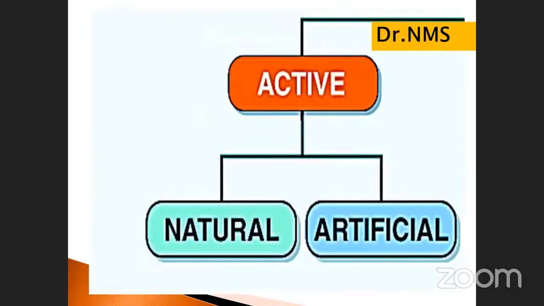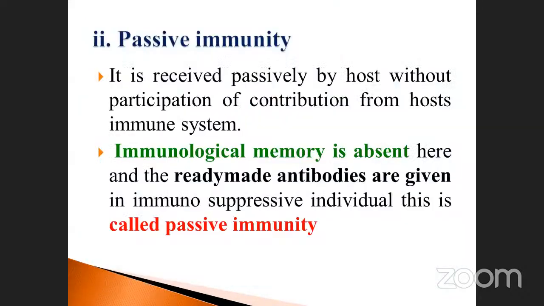Here, see passive immunity. It is received passively by the host without contribution from the host immune system. The immune system is not participating in this category. That means it may be ready-made antibodies injected from the outside. Immunological memory is absent in passive immunity.